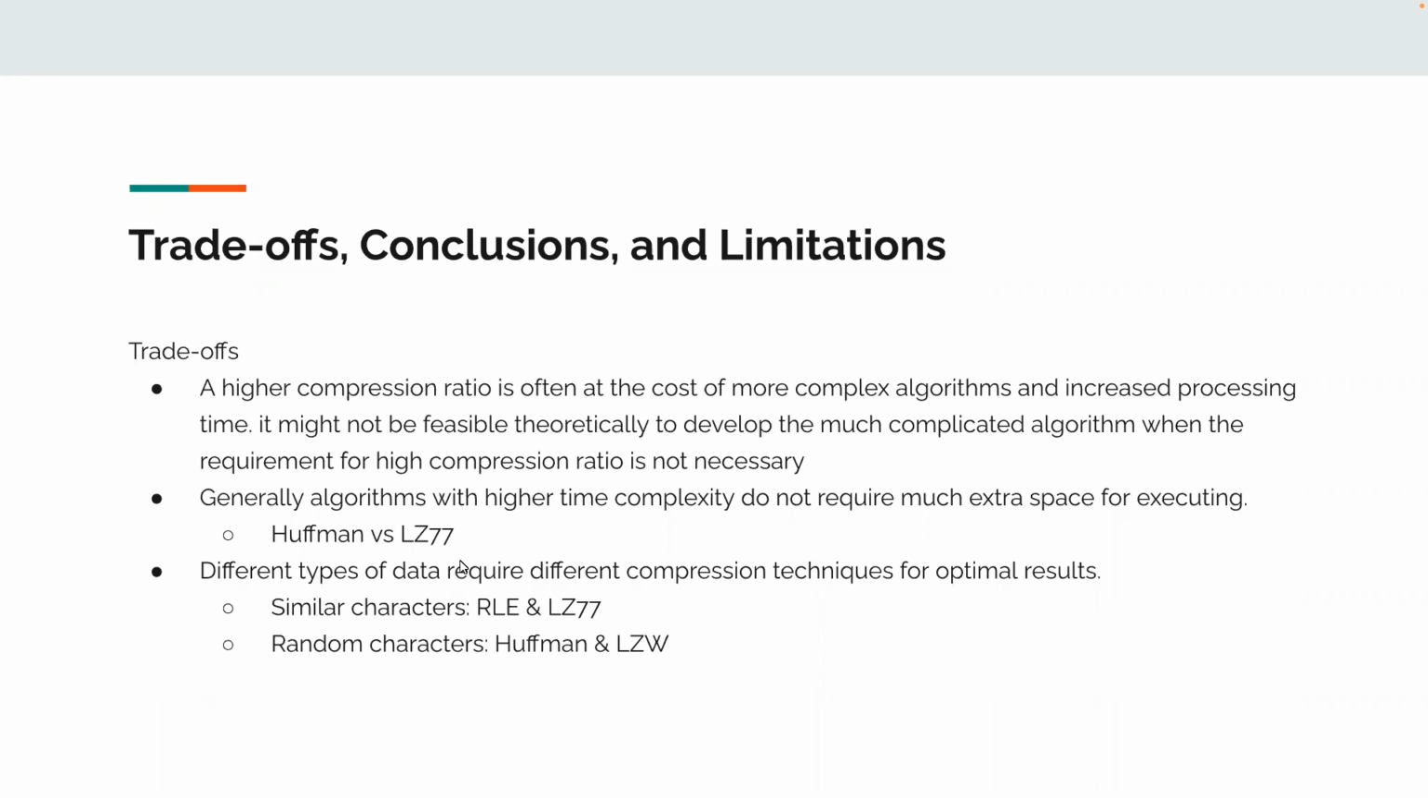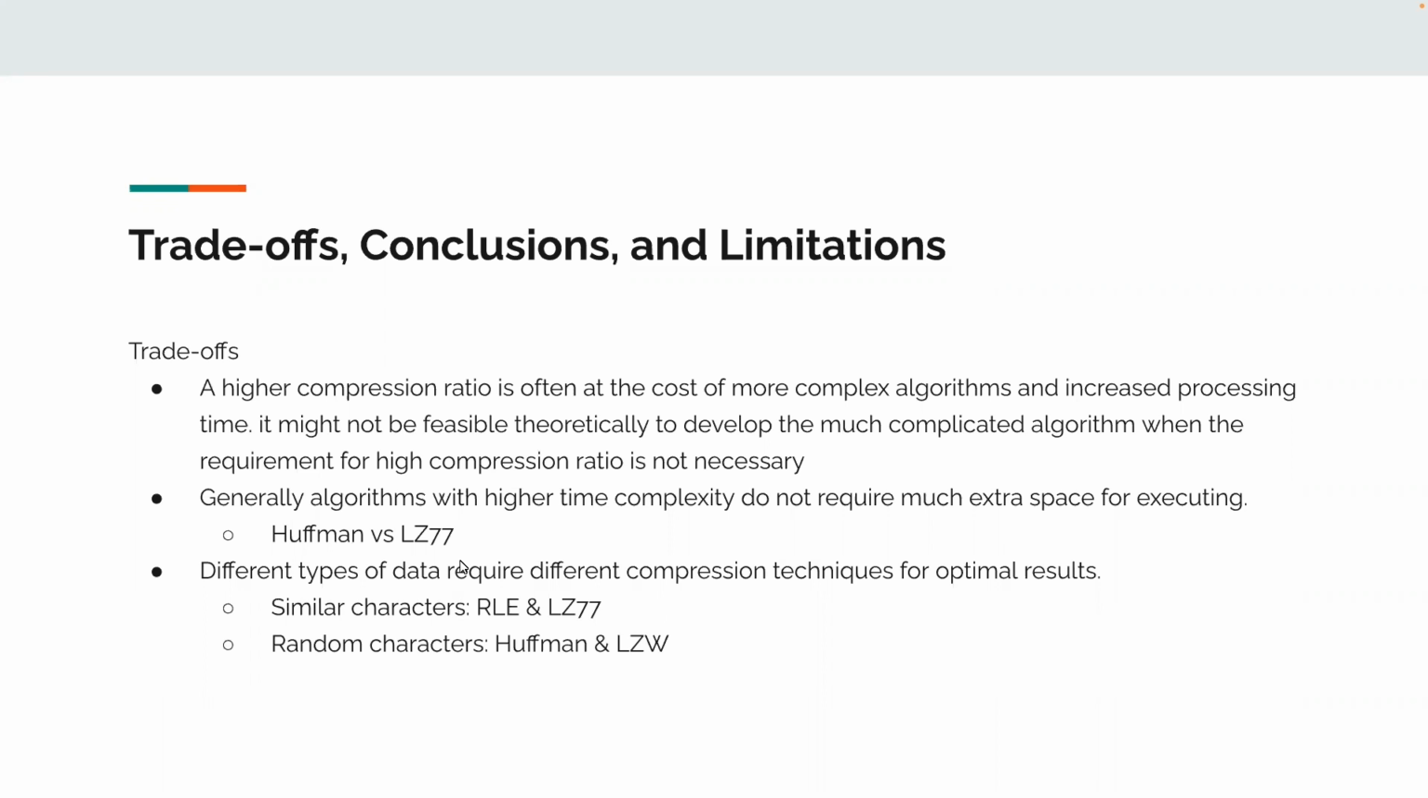And another thing is, generally algorithms have very high time complexity, but they do not require much extra space. For example, LZ77 is based on string matching and only two strings are needed, but Huffman is based on a recursive tree and it requires a very large tree space.